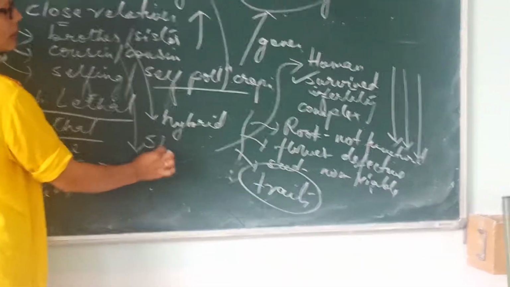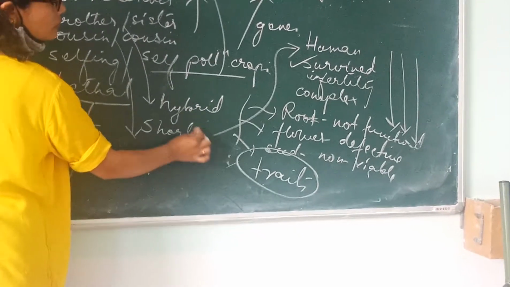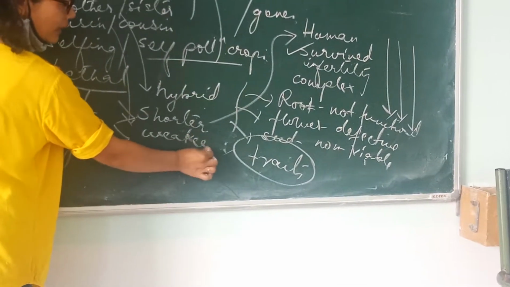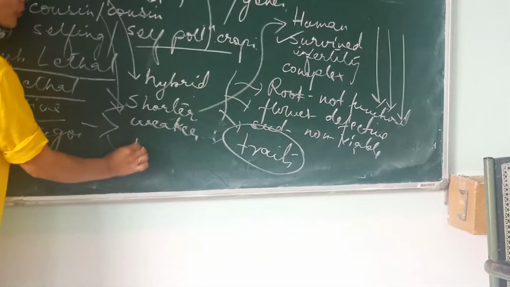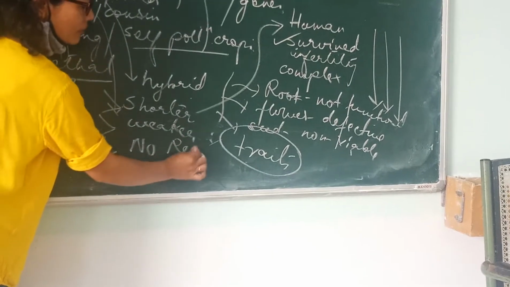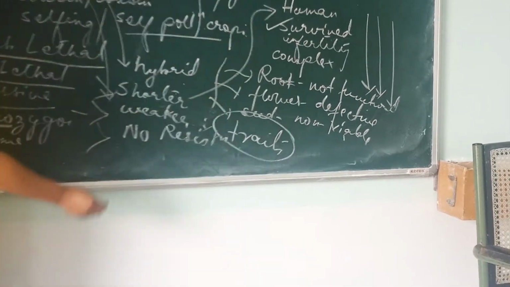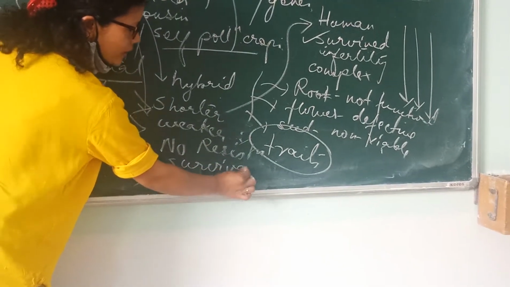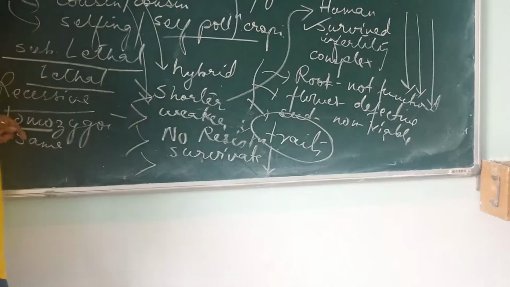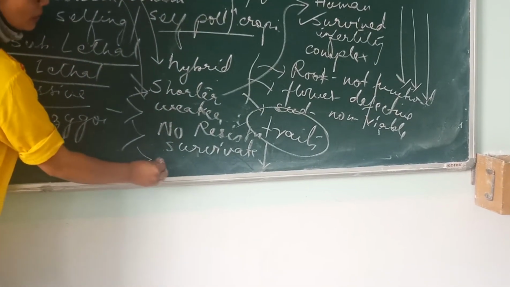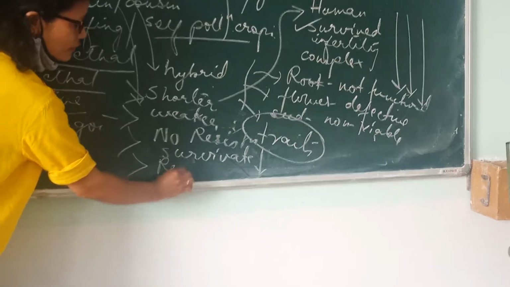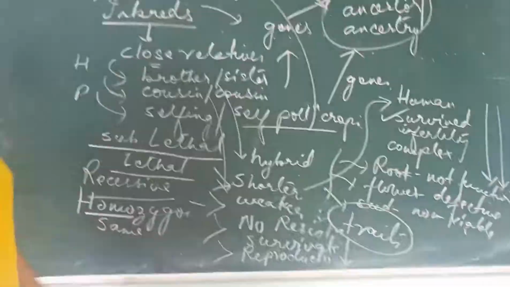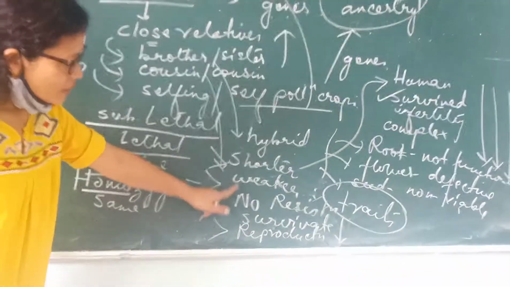In the form of what? The plant will be shorter than the parents. It will be weaker than the parents. It will have no resistance. It cannot resist disease. Okay? If it cannot resist disease, what will happen? It cannot survive. Survival rate is very, very low. Okay? And last but not least, the reproductive potential of these plants is very, very less. So these are the traits.